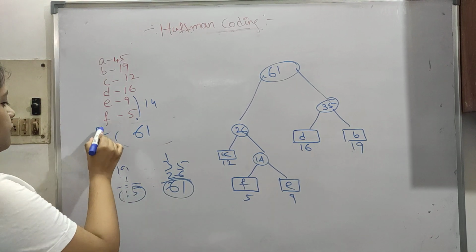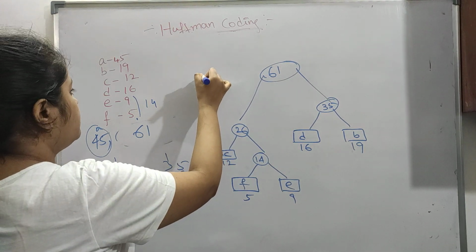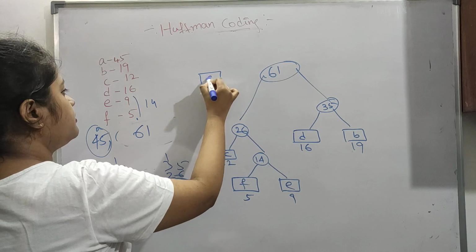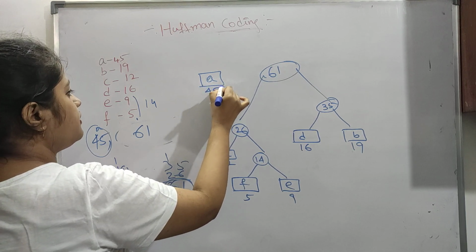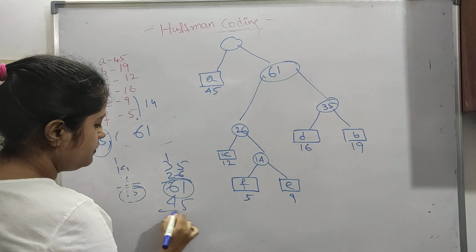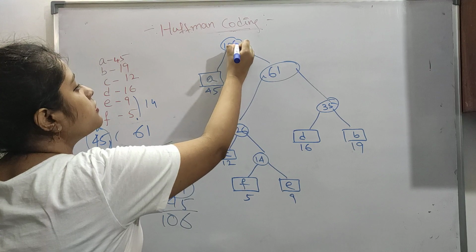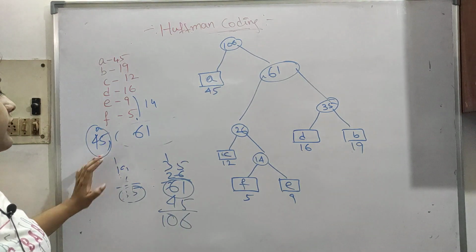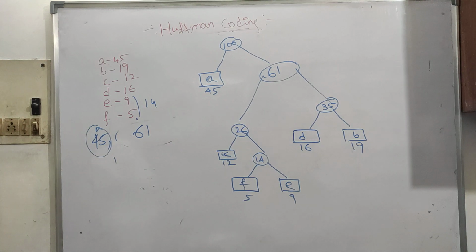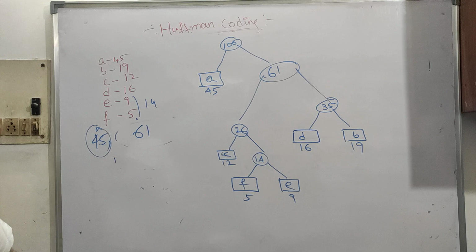So only 45 is left. 45 is lesser than 61, so 45 will be placed here, A is 45. So 61 plus 45 is 106. Okay, I have basically taken 19 in place of 13, so that's why it was coming out different. But whatever it is, the method should be correct.